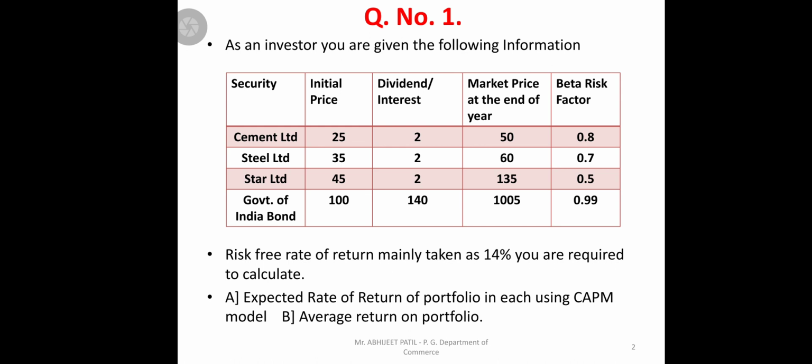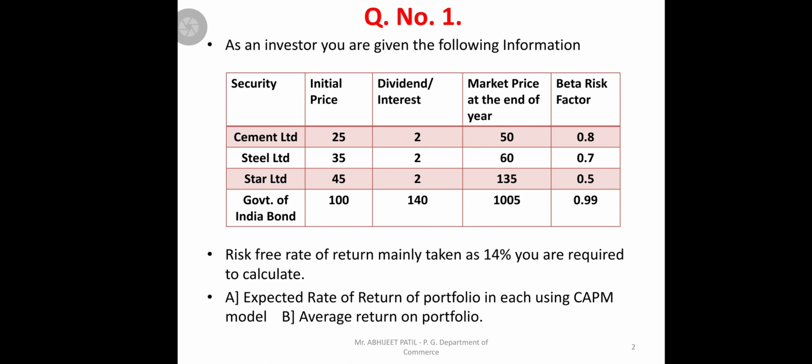The initial price is given, meaning at what price they were purchased, and how much dividend they get annually, that is 2 rupees for equity shares. And obviously if you purchase a bond, we'll get interest rather than dividends. And ultimately the market price at the end of the year is given, meaning when purchased at 25 rupees, what is the market price at the end. It is given as 50, 60, 135, and 1005 for the bond also. And beta factors are also given.